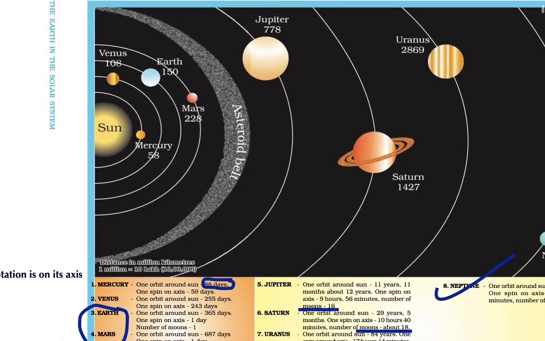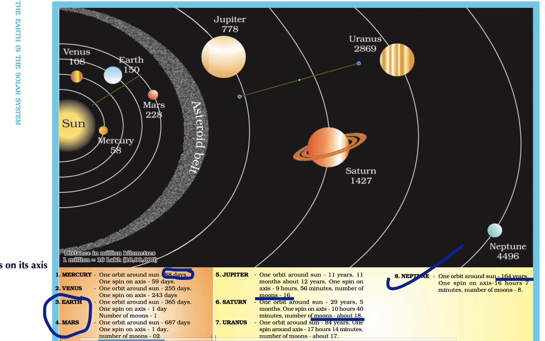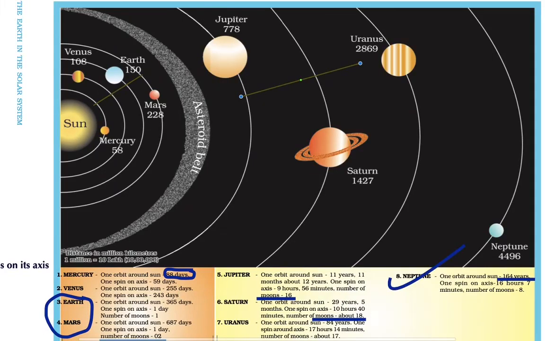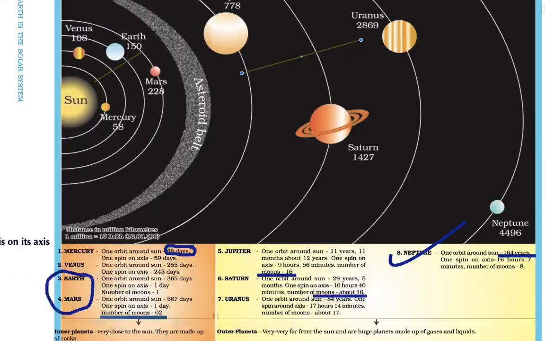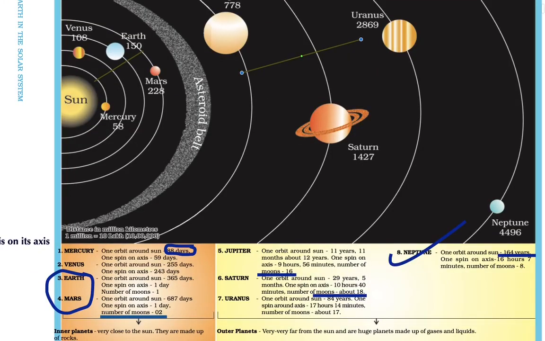Then these 4 planets are also known as the Earth-like planets, and these are known as Jupiter-like planets. They have a hard surface here, but they have a gaseous atmosphere here. So the Earth-like planets are Mercury, Venus, Earth, and Mars. We have Jupiter, Saturn, Uranus, and Neptune, known as Jupiter-like planets because they are gaseous and have asteroids and meteorites surrounding them.